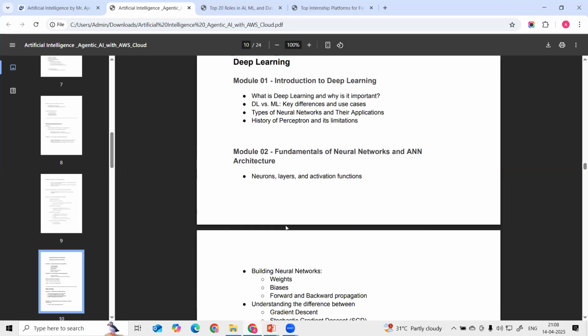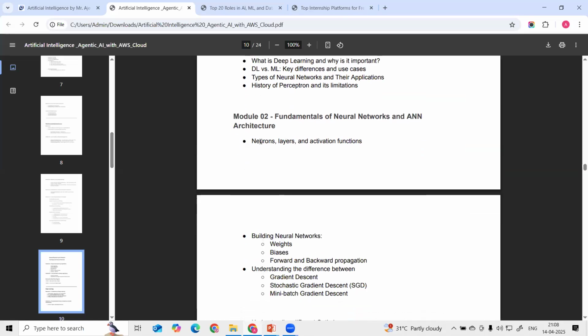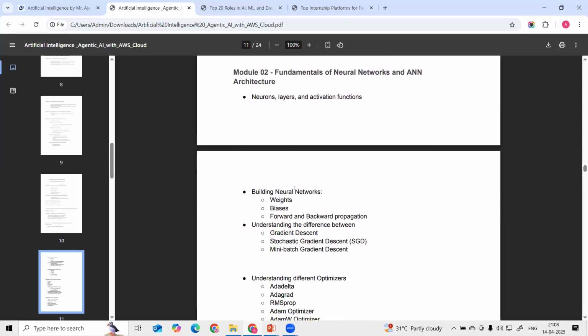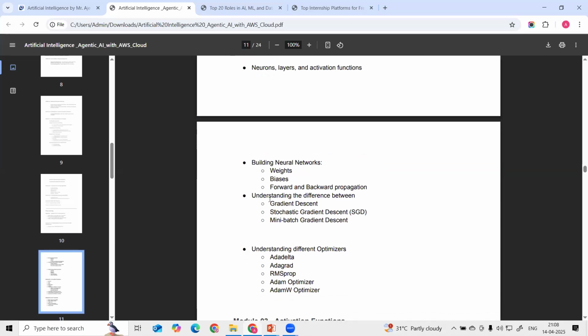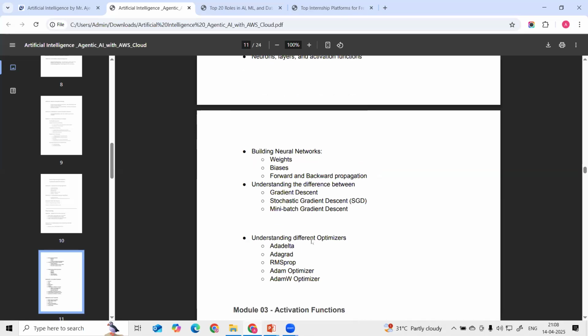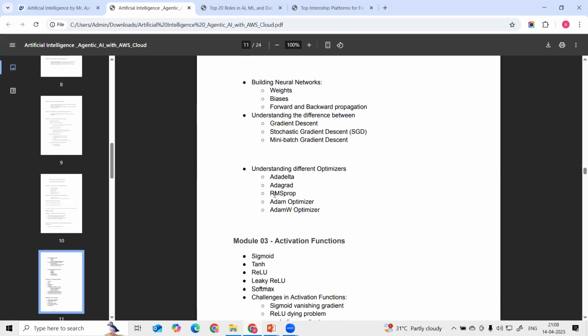Then we are understanding the foundation of neural networks and ANN architecture: what the neuron layers are, the activation function, and how we can build these neural networks. Then we are understanding the different optimizers also: gradient descent, stochastic gradient descent, mini-batch, AdaDelta, AdaGrad, RMSProp, and Adam optimizer. These are the different optimizers we are going to see.